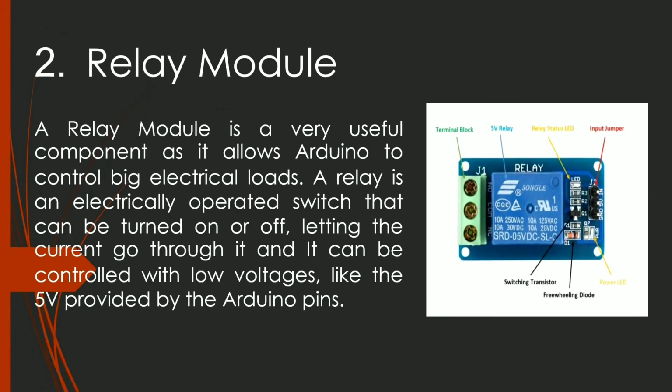Second component is the relay module. We used a 5 volt 2 ampere one in this project. When Arduino sends output to the trigger pin of the relay, it trips, resulting in glowing of the bulb connected to it.